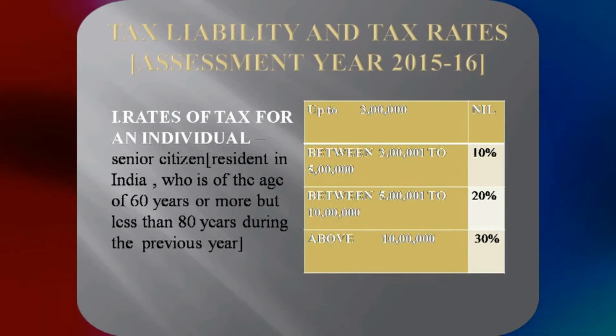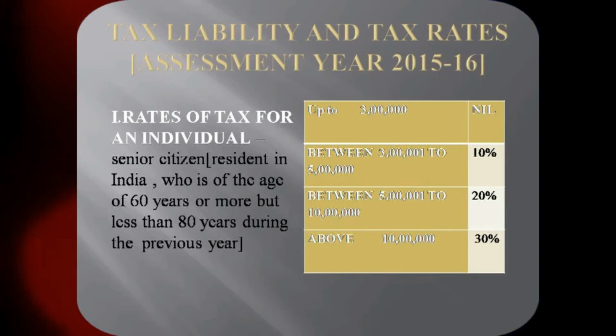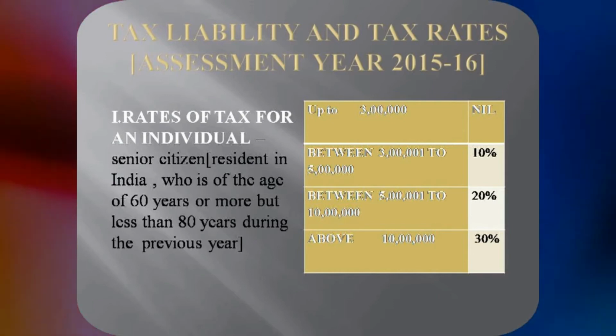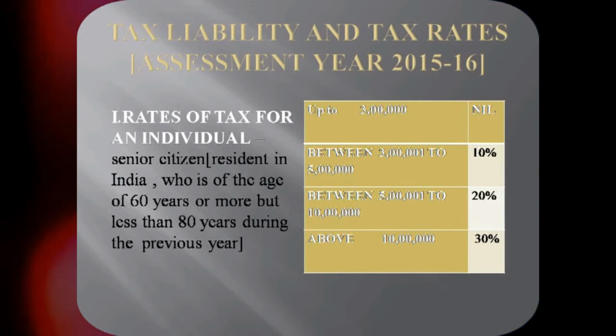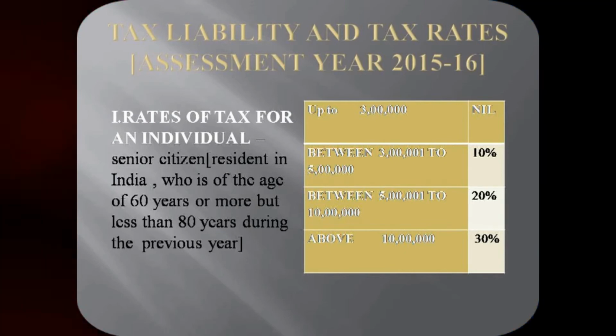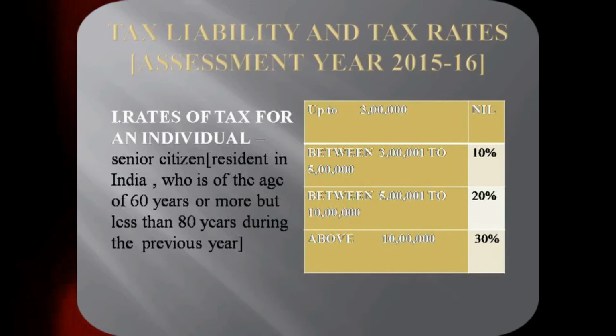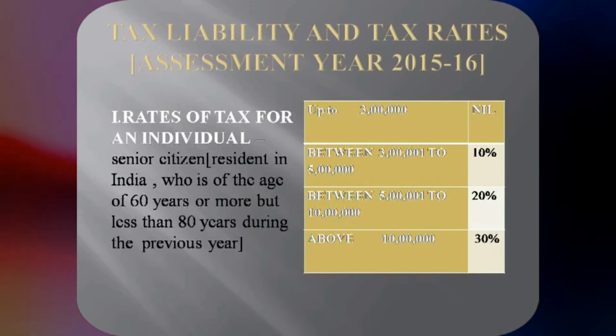And then if the income crosses 3 lakh rupees, the income which crosses 3 lakh rupees and is up to 5 lakh, suppose the income is 4 lakh 50,000, then for the next 1 lakh 50,000, they have to pay tax of 10%. In this problem, the net income is 3 lakh, the example I have given. So there is no tax payable here. Suppose the gross total income is 6 lakh.